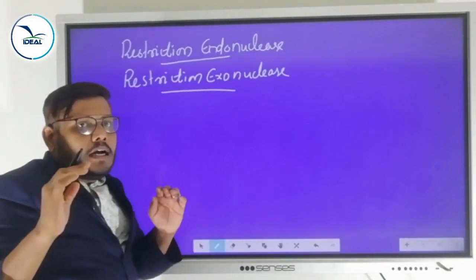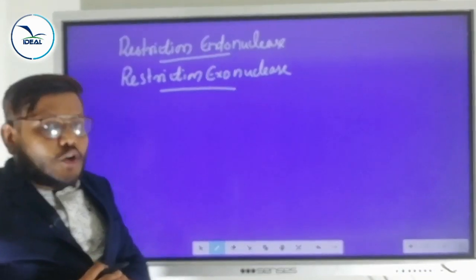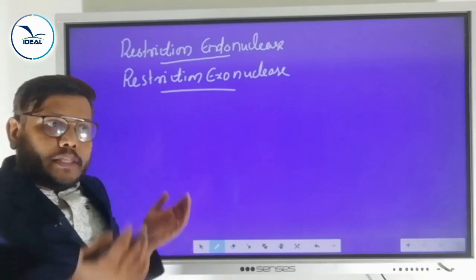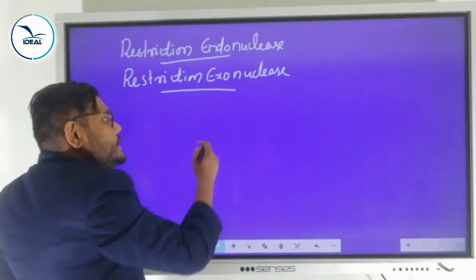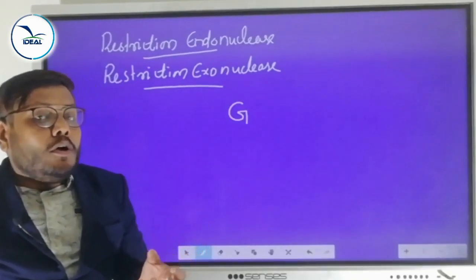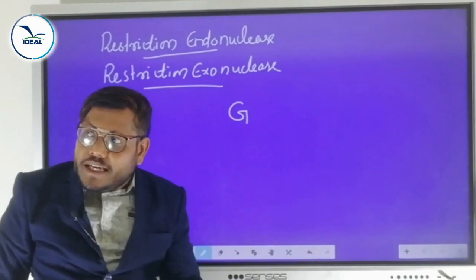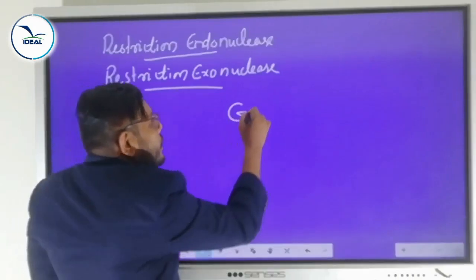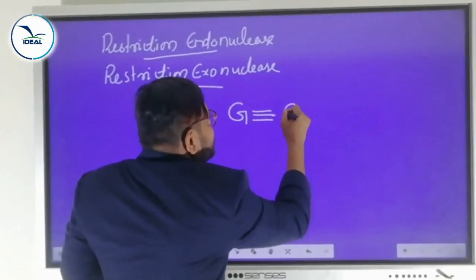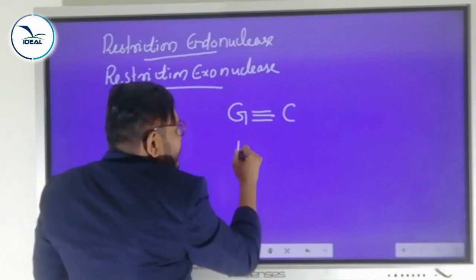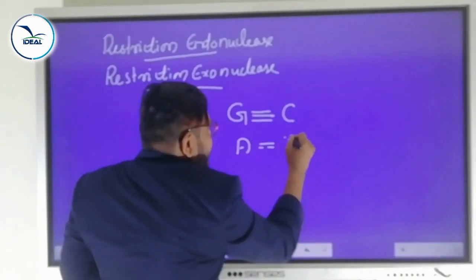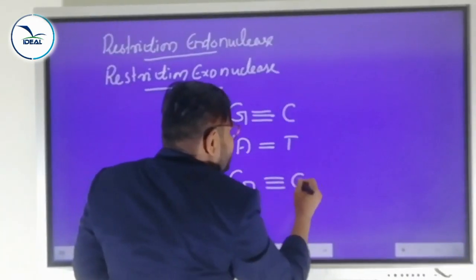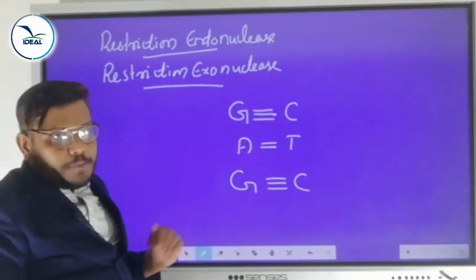Just consider one of the nucleic acids. We know that this enzyme can break down the nucleic acid. Is it clear? Or they can cut the DNA molecule. So this is one of the DNA molecules. In every DNA molecule, a sugar molecule is present, a nitrogen base is present, and a phosphate group is present. So here I am going to draw one DNA molecule: guanine, cytosine, adenine, thymine, then guanine, cytosine.